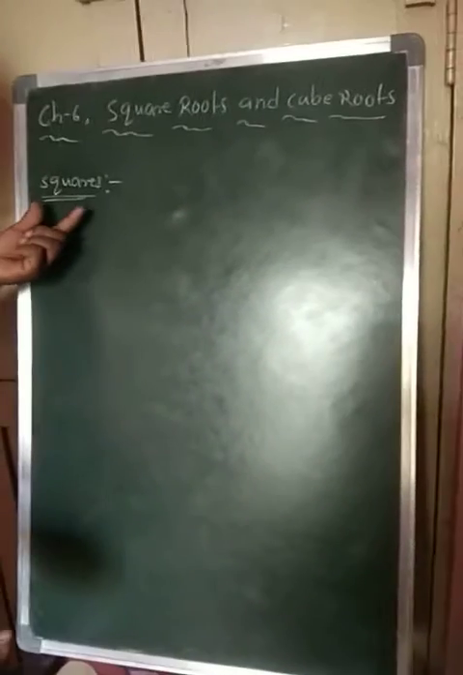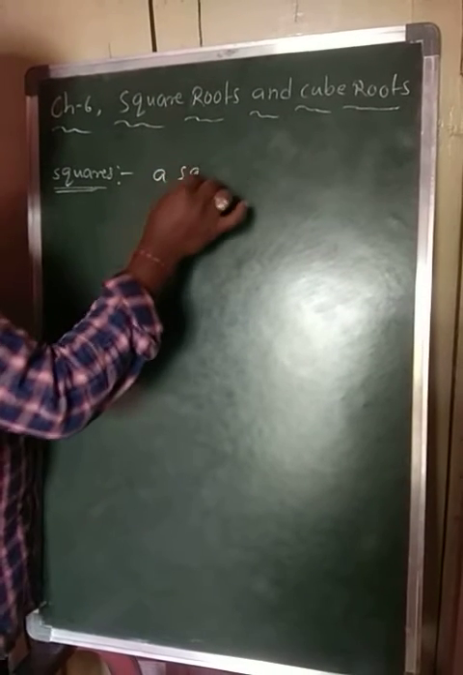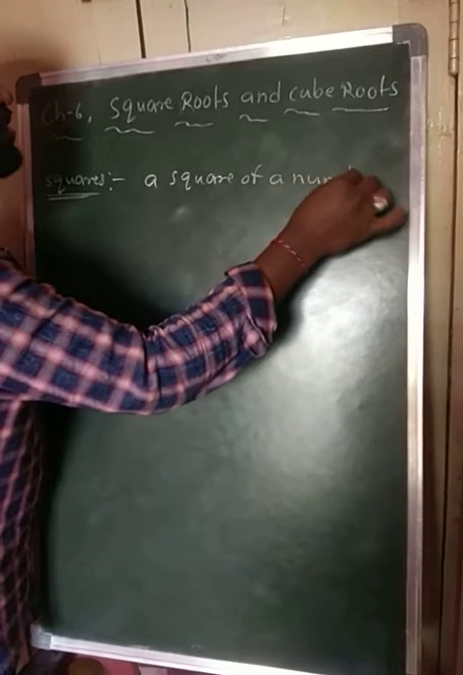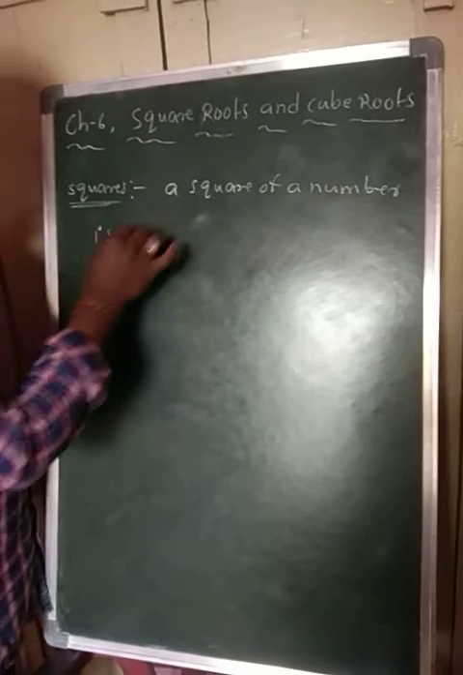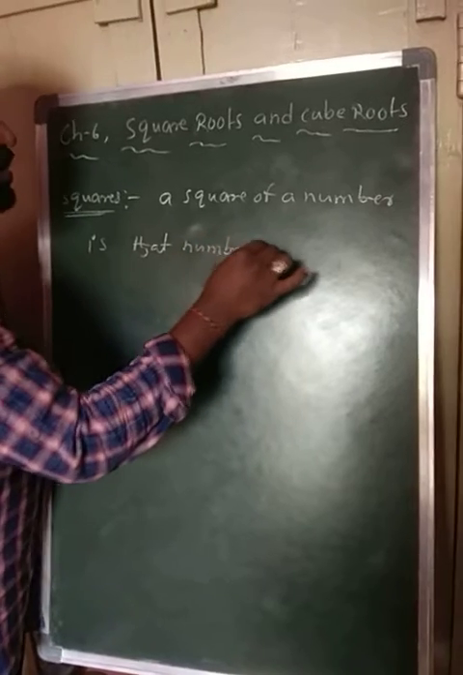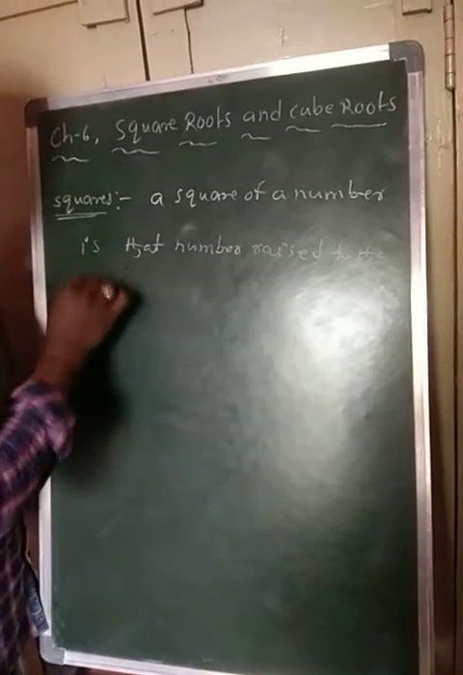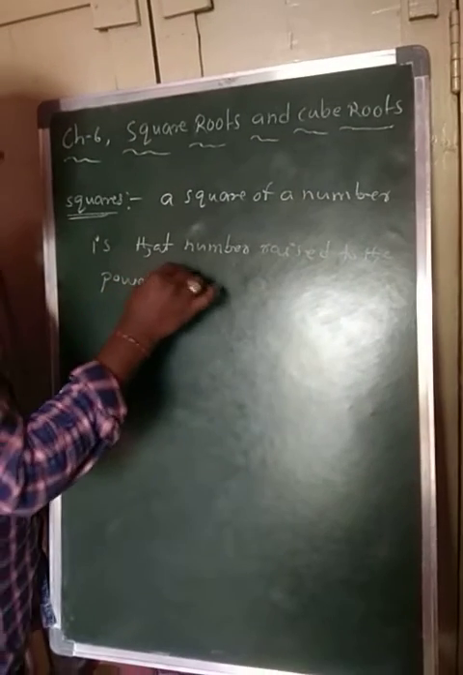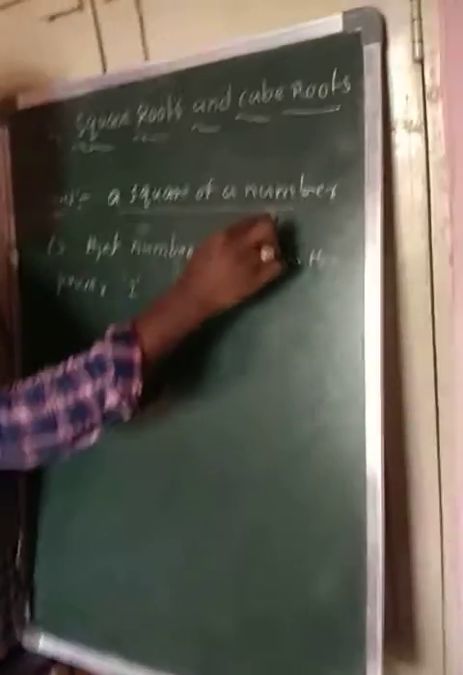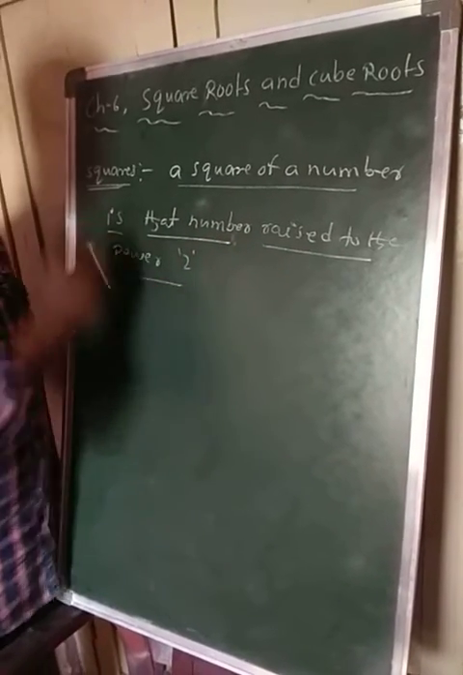First of all, what is the meaning of square? A square of a number is that number raised to the power 2. What does square mean? A square of a number is that number raised to the power 2.